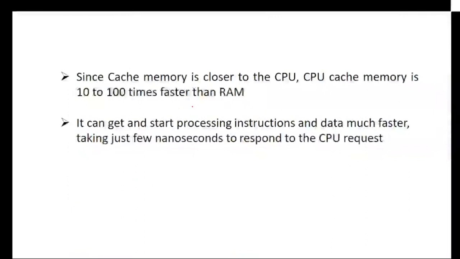Okay. Now, see, since cache memory is closer to the CPU, cache memory is 10 to 100 times faster than RAM. It can get and start processing instructions and data faster, taking just a few nanoseconds to respond to the CPU request, and hence statement 1 stands to be correct.